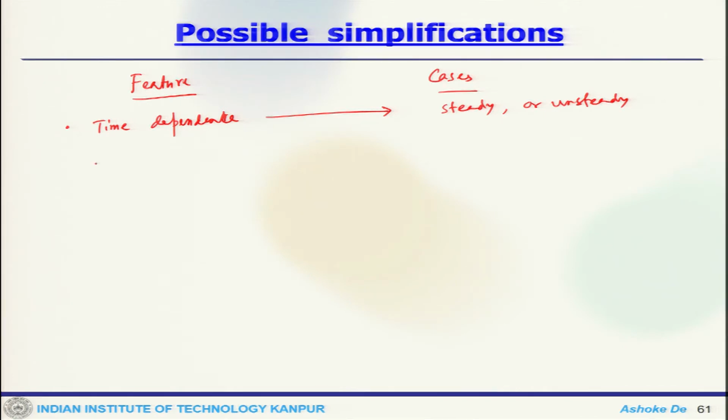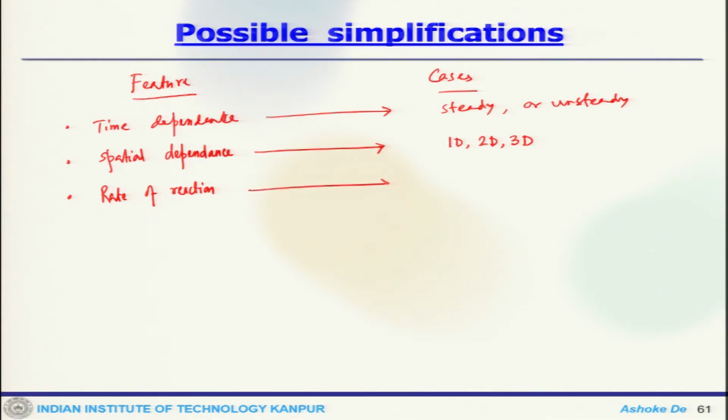Time dependence, then you can have spatial dependence, which will give you whether it's 1D, 2D or 3D. Then depending on the rate of reaction, you could have chemical equilibrium or the effect of finite rate chemistry.